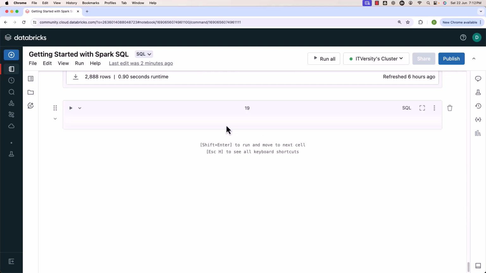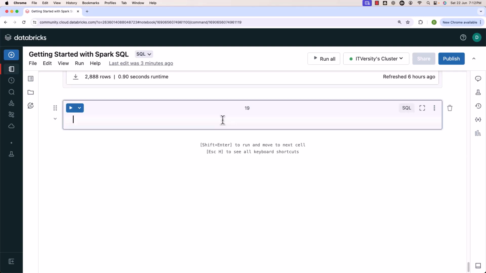When it comes to creating tables in Spark, you need to ensure you specify the file format. The default is, I think, Delta, but we'll be using the Parquet file format. Databricks supports several file formats. They are nothing but CSV, JSON, Parquet, Delta. On top of these, you can also use some third-party file formats.